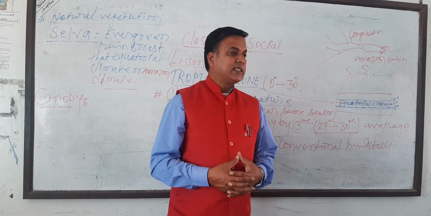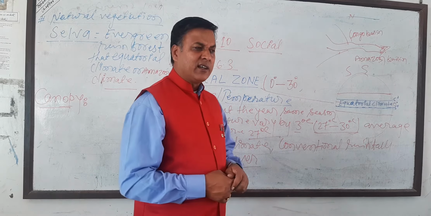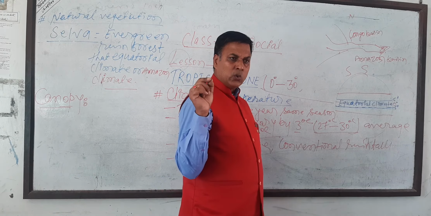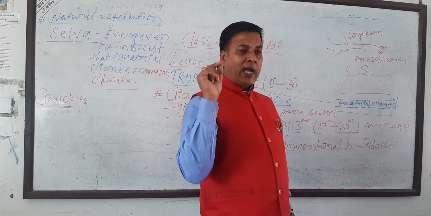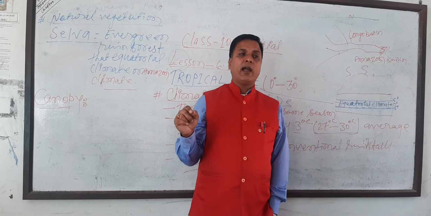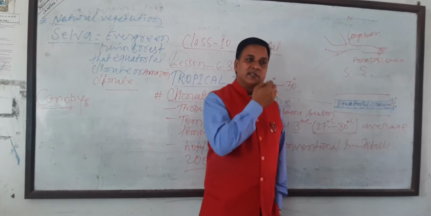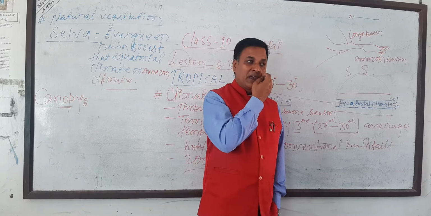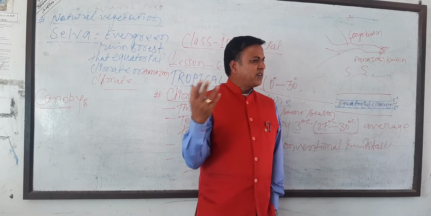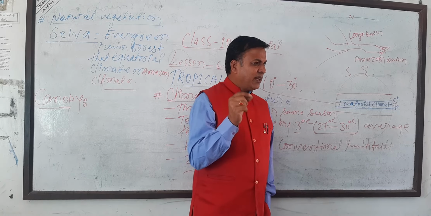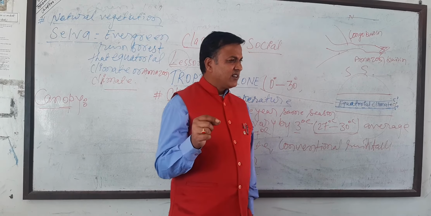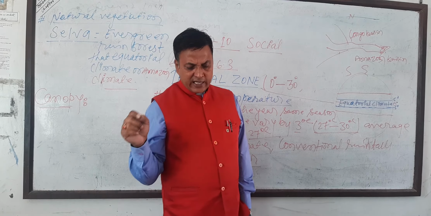Of course, about 90% of the animals of the world are found in these climates. The most tree species and animal species are found in the equatorial climate.